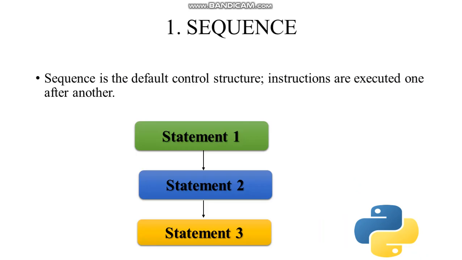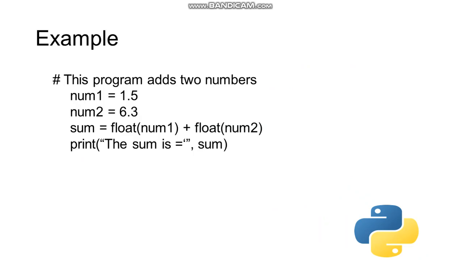First one is sequence. Sequence is the default control structure. Instructions are executed one after another. For example, a simple program of addition of two numbers. So here the statements will get executed one after another.